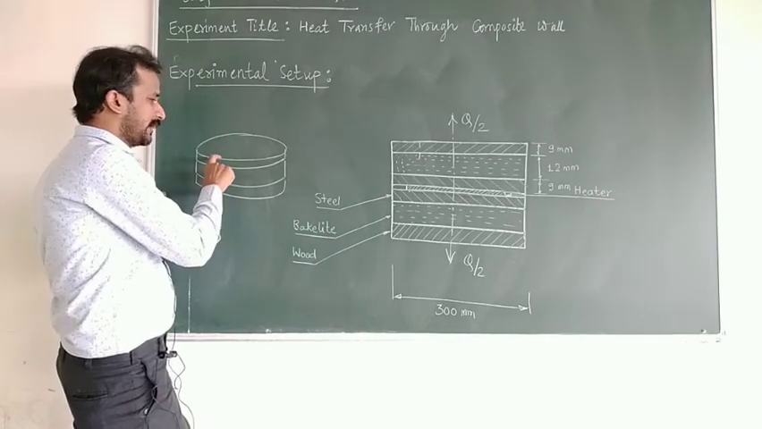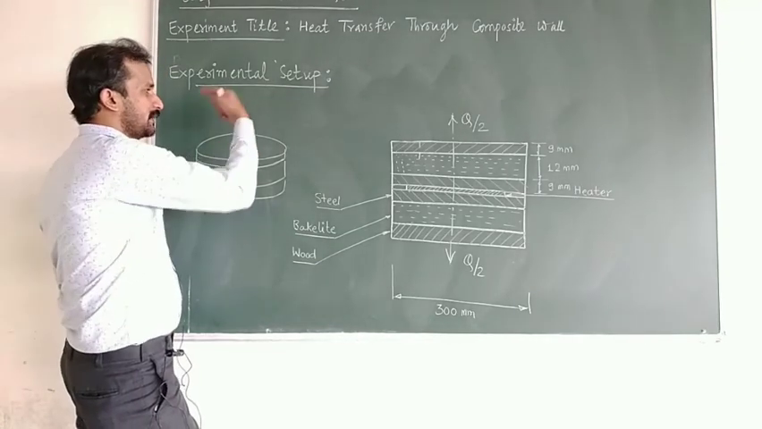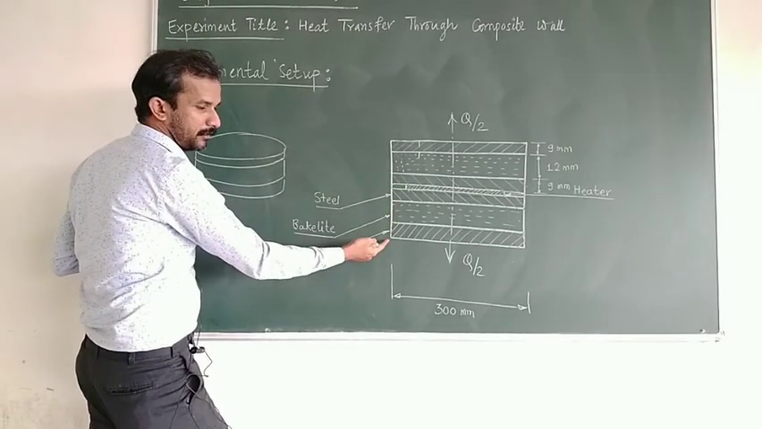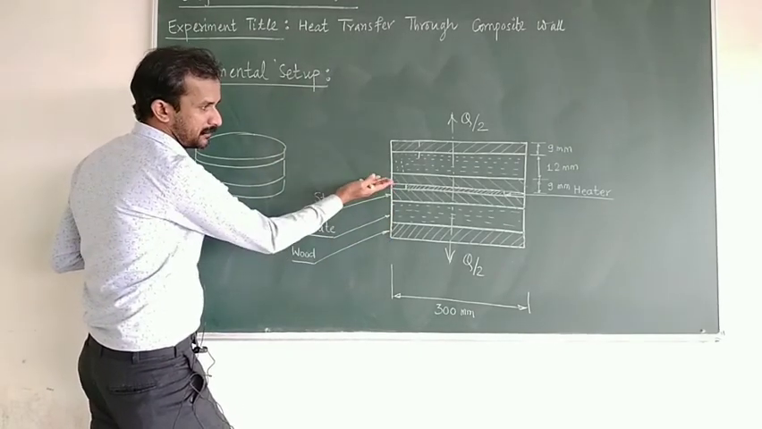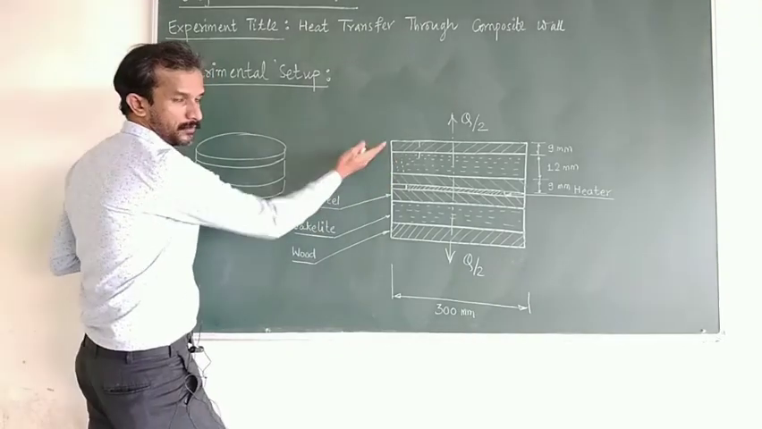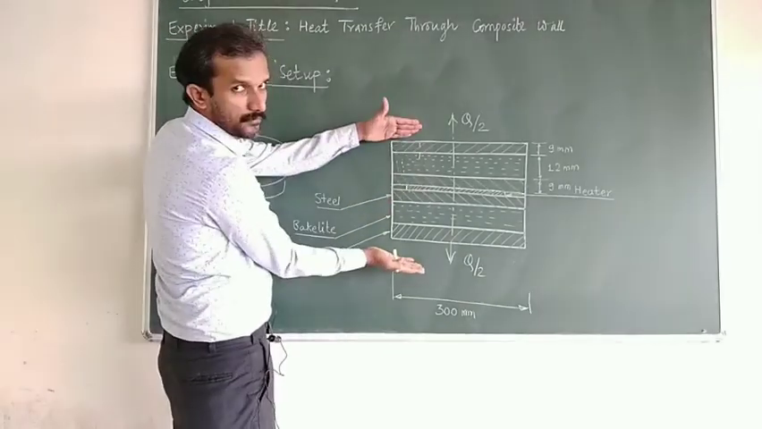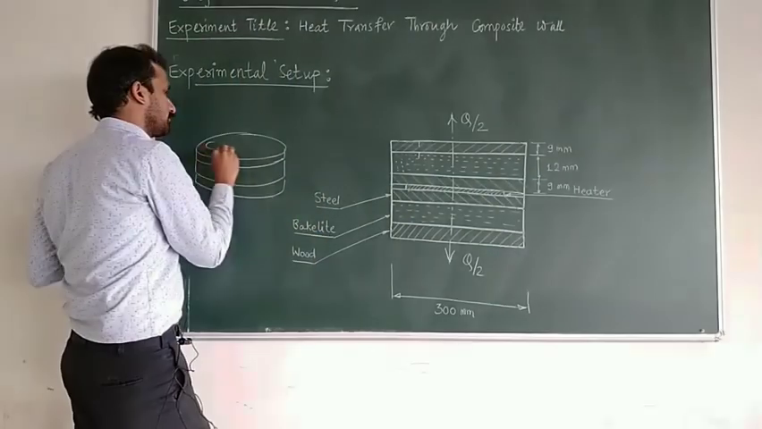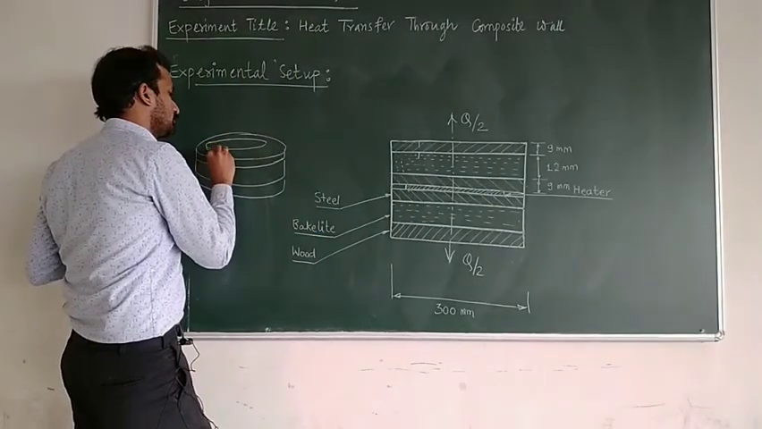Now this is one arrangement. A similar symmetric arrangement is done on the upper side. This is the steel, bakelite and then wood. Similarly again steel, bakelite and wood. So a symmetric arrangement is done on both sides of the heater. So there is a heater at the top of the plate. Let us say this is a heater.